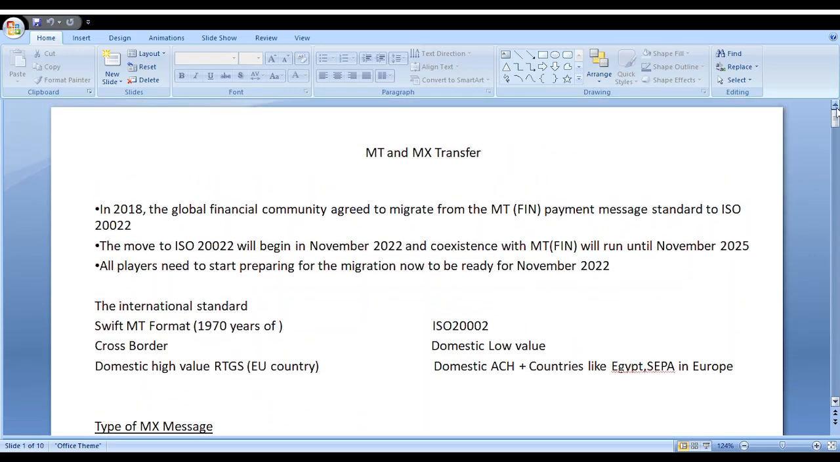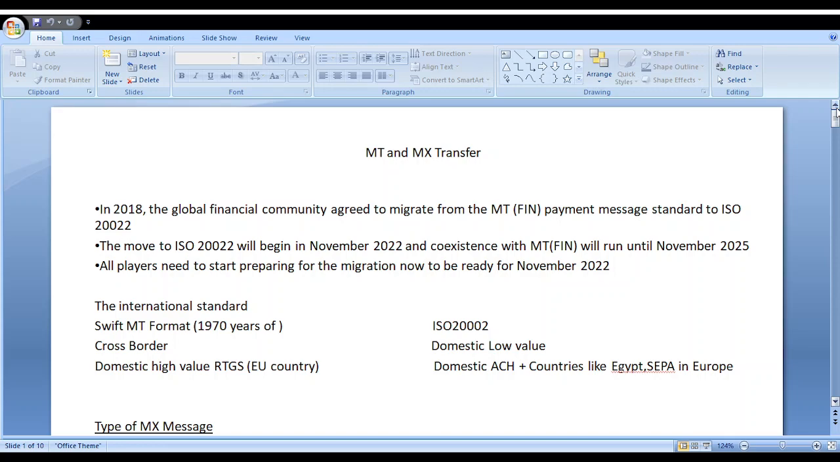Why we need to move from MT to MX? What are all the advantages available in MX transfer? How do MT messages look and how do MX messages look? And the MT equivalent MX message. I provide all this information in this PPT, step by step. This video is very useful for students and job seekers.